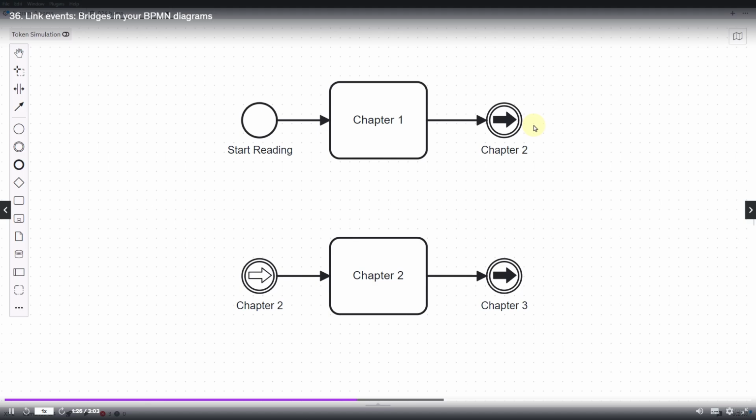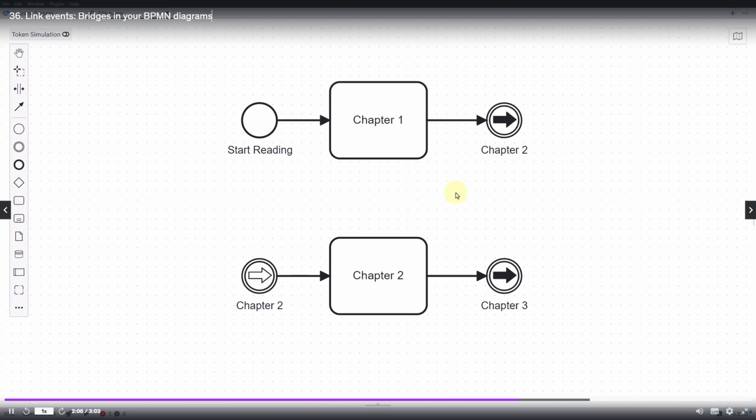In your diagram, you mark this point with a link event, which acts as a thrown event. It's like saying, this is where this part of the story ends, remember this point. Elsewhere in your diagram or on another page, you then set the catching link event. This represents a moment when you open the book again and continue reading at the bookmark. You are signaling the story continues at this point. The two link events are marked as a pair, with the same identifier, to make it clear that they belong together. Why is this useful?